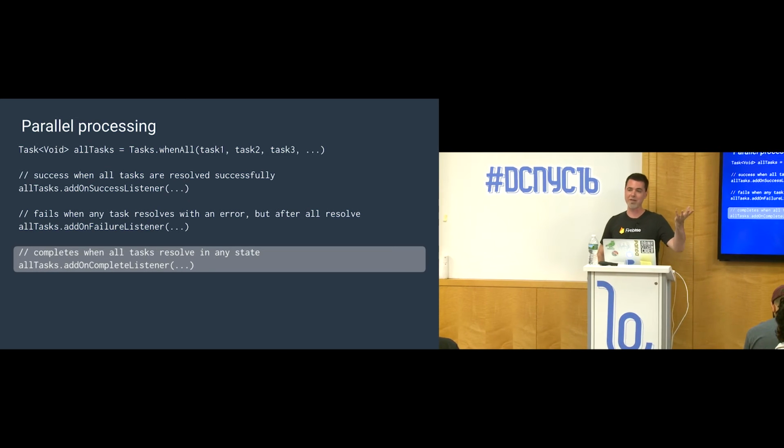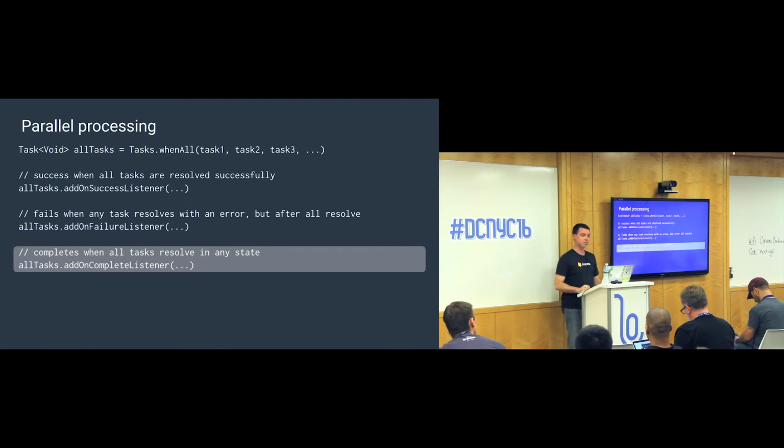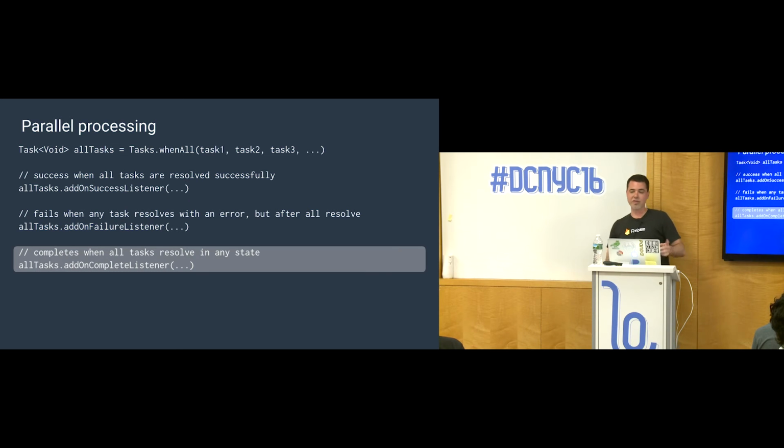So all you have in hand is this task that gives you a void, but that void is clearly not useful. So what you have to do is remember which tasks you gave it, then reach into those tasks and ask, did you have a success? Did you have failure? And so you kind of have to pull back into the original tasks. So whatever success listener I pass into addOnSuccessListener doesn't get any of those tasks. It just kind of gets they're done. Right. The success listener to the aggregated whenAll task is just notified that they are all done. It doesn't tell you what the items are.